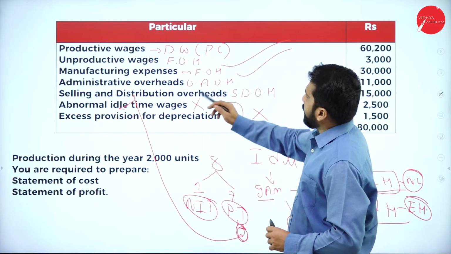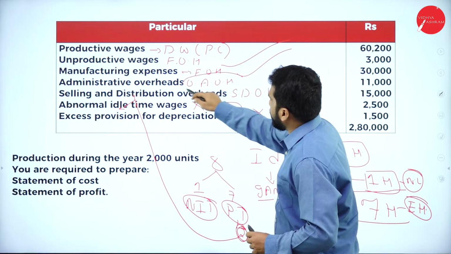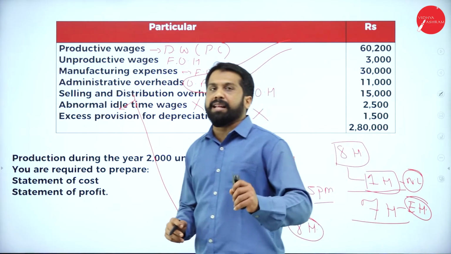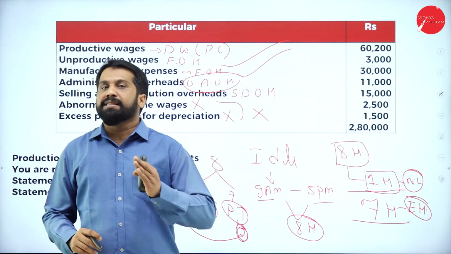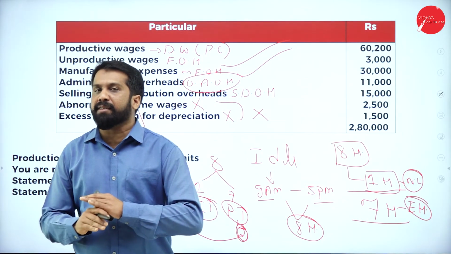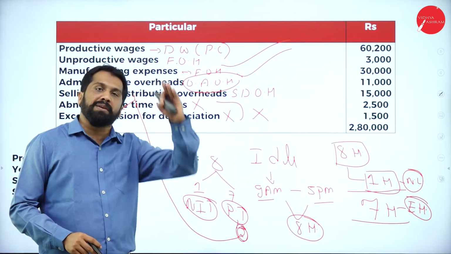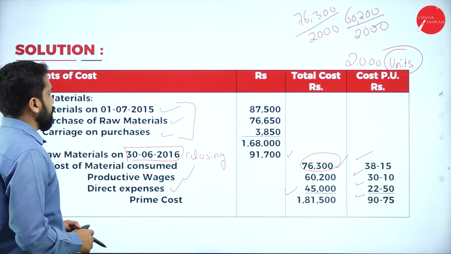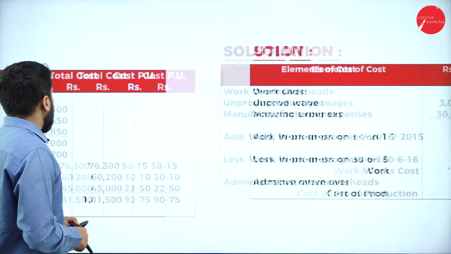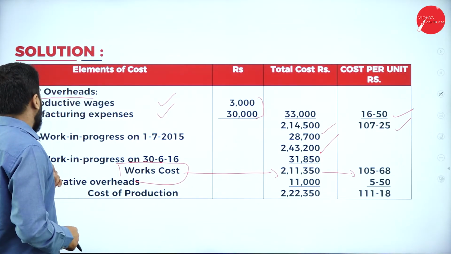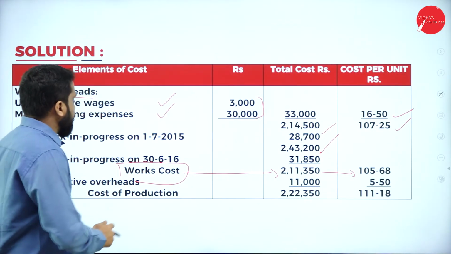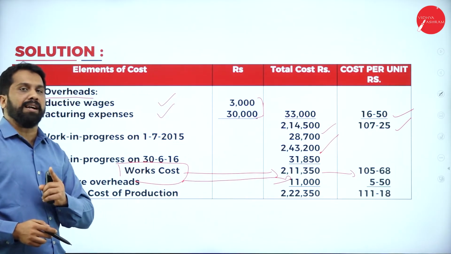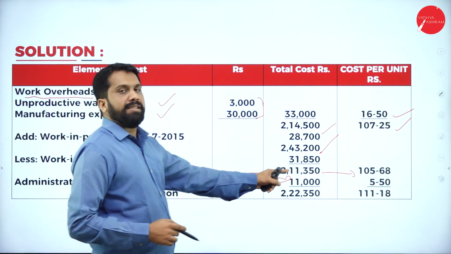Then, is there anything? Yes, we have one. Administration overhead. Directly they have given 11,000. They have not given salary, rent, insurance like that. They have given the complete total itself. See, they have taken administration overhead. How much is it? 11,000. We have only one item, so directly you can take it in the second column.